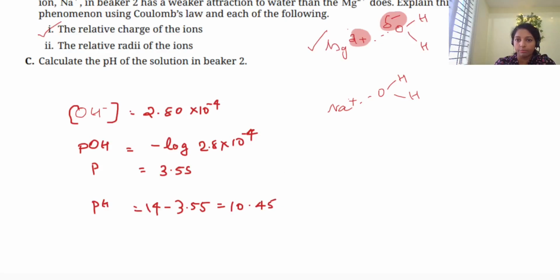So the significant figures also matter. You know how many significant figures are there in the concentration? See, there are 3 significant figures. So your answer should also contain 3 significant figures. Make sure that for pH, the significant figures count after the decimal point. So 10.45, like that you can represent. Okay.